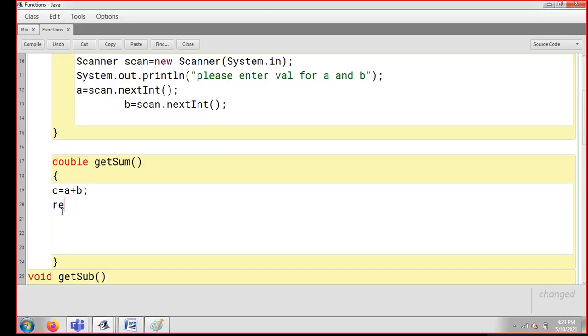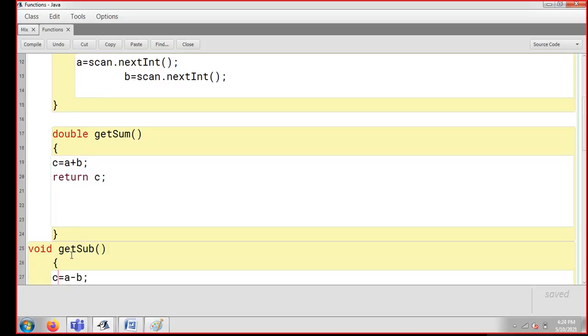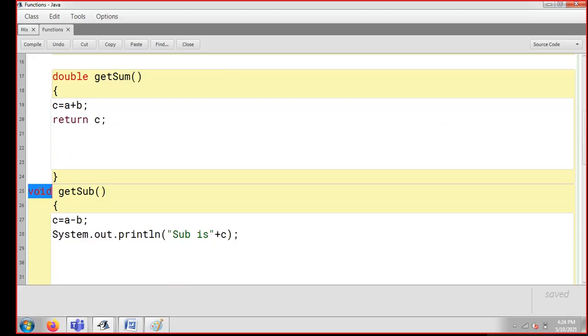Now how to return C? I just need to write a keyword here, that is return C, guys. This is very, very important. In getSum, you have already added A and B together, and you will get the answer in C. So the moment you write return C, basically you're returning C, and the type of C is double. So you need to mention double here. I'm going to do the same thing in all the functions, and I'll tell you in public static void main how you can call the function, and when it returns, how you can print it to the console.